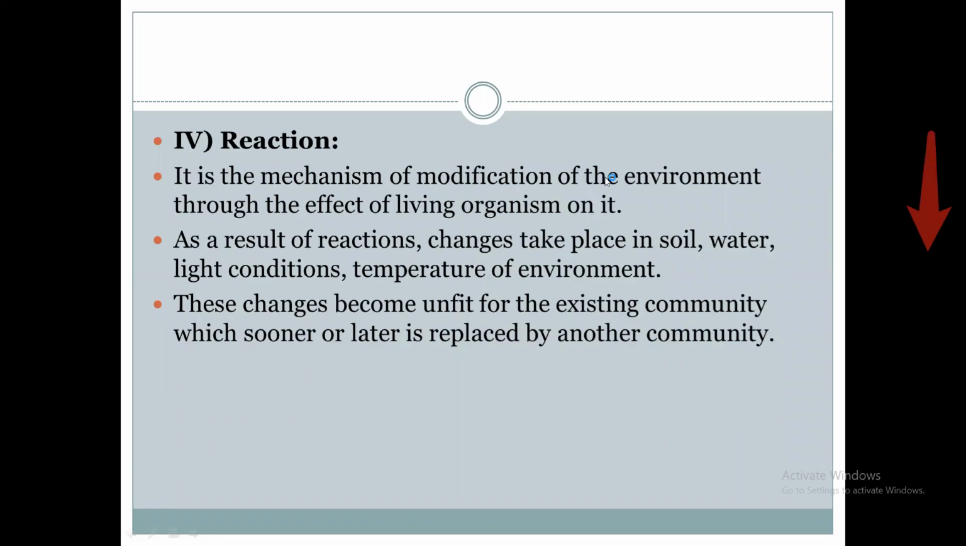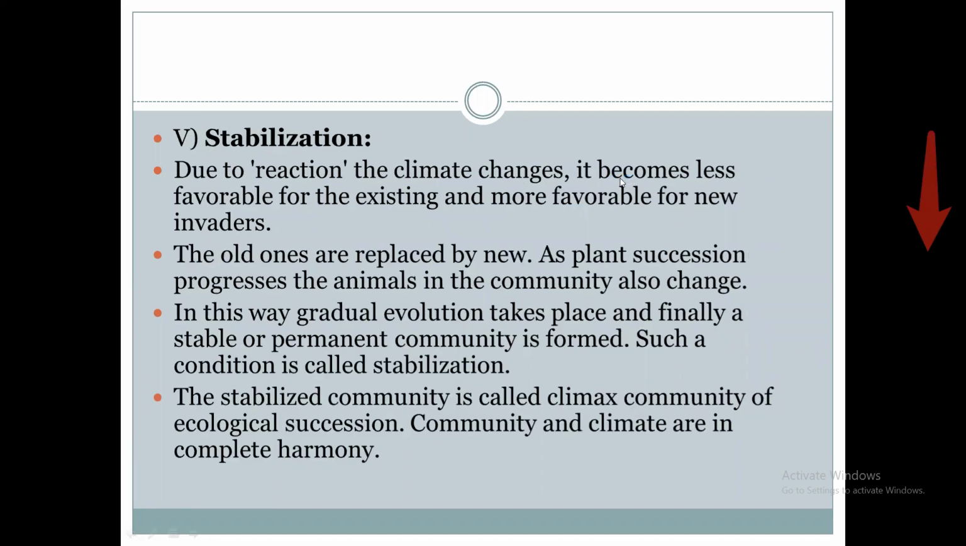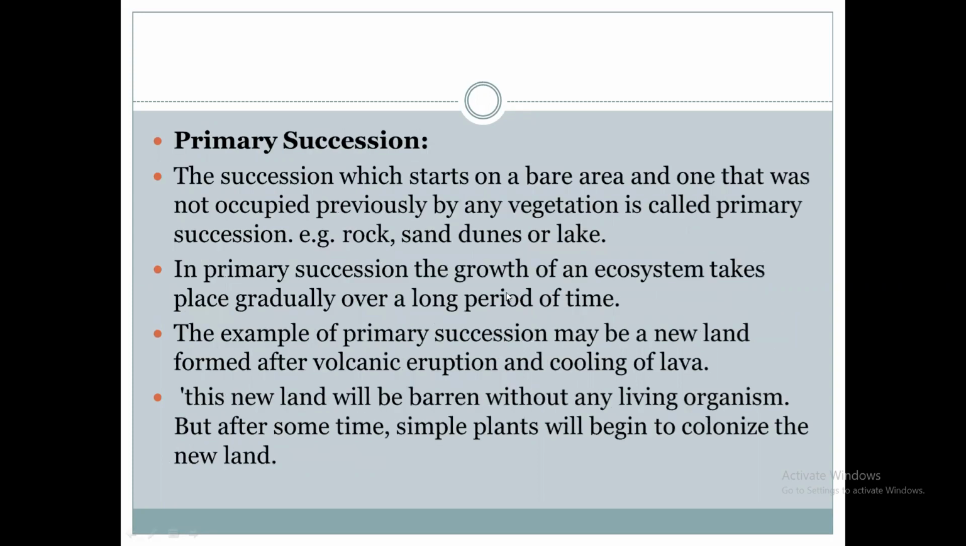Then the fifth step is the stabilization of the community. The community becomes a stable and permanent community. What do we call it? A stabilized community or climax community of ecological succession. These are the five steps. Understood? Ecological succession.